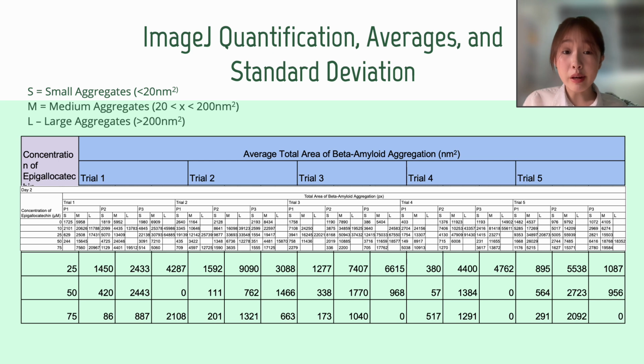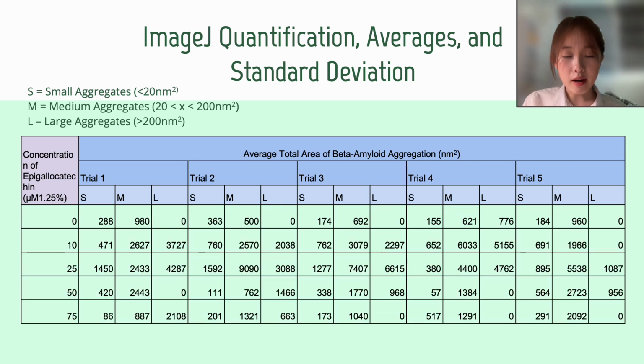Given beta amyloids were very clear in the previous image, relative to other particles, a fixed selection tolerance of 40 was kept for selection, and prior to selection, images were enhanced with 8-bit sharpening, enhancing contrast by 0.35%. Measurements were taken in pixels by ImageJ and later converted to square nanometers using stage micrometer calibration on Excel. Thus, you can see this photo with the white background is my raw data, which I later processed to form this final photo.